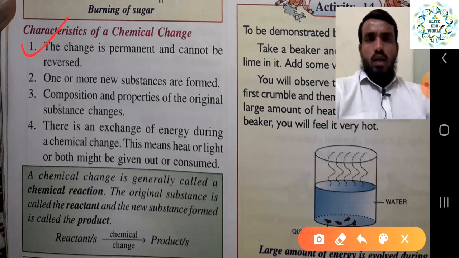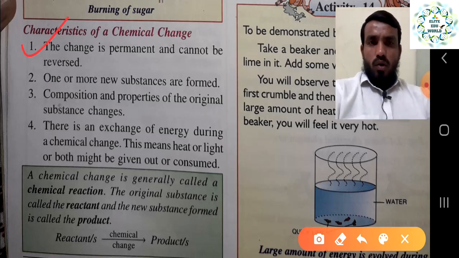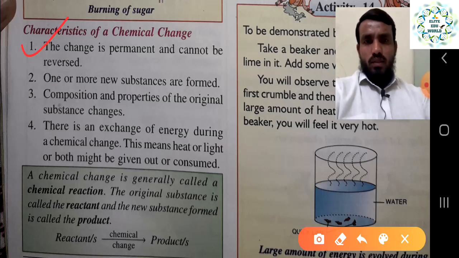And the third one, composition and properties of the original substance change. Whatever the properties were before are totally changed. For example, with sugar, the properties of sugar and the properties of charcoal we get after burning it are totally different. So the composition and properties change totally from the original substance, and there is an exchange of energy during a chemical change.